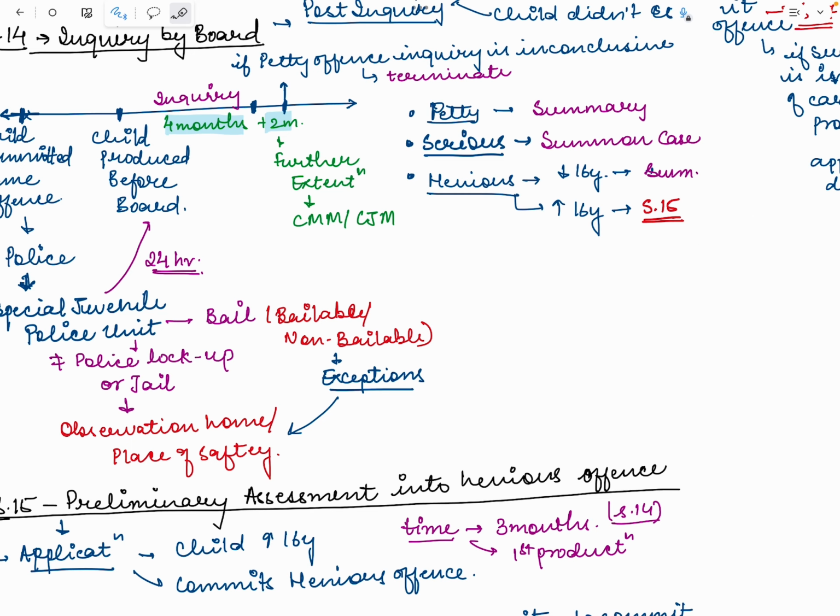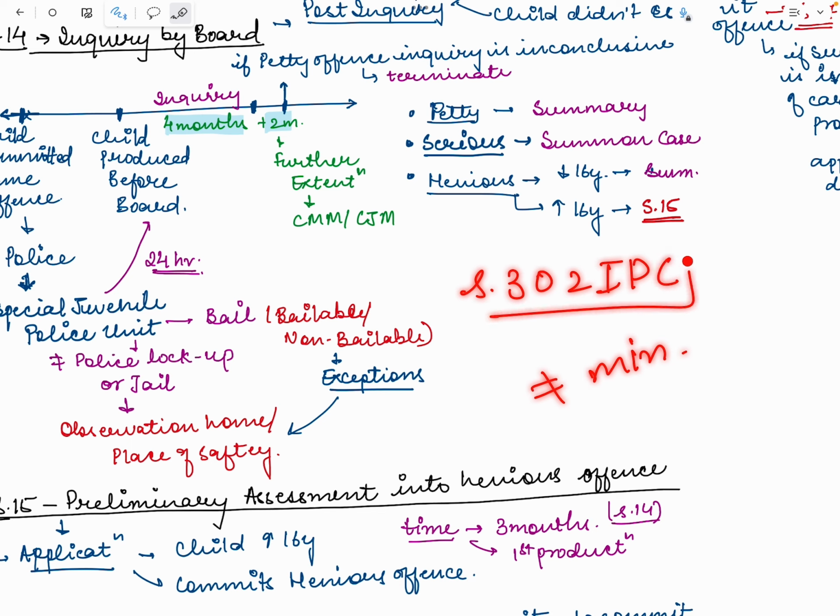We had a case also, the Shilpa Mittal case of the Delhi High Court, that considered what will happen in cases where the offense's maximum punishment is more than 7 years, but no minimum is provided. Again, Section 302 IPC.